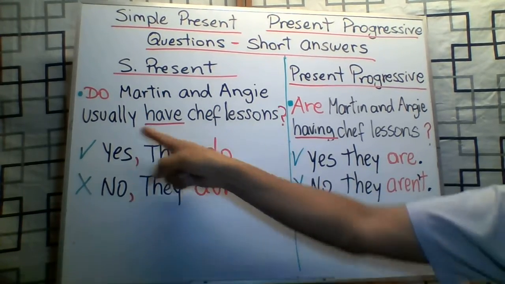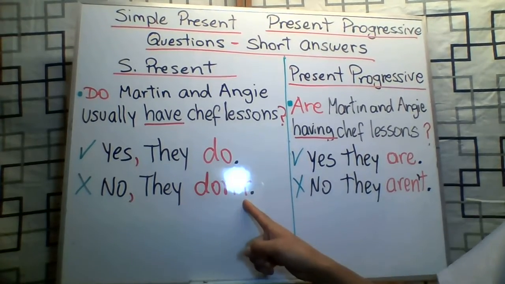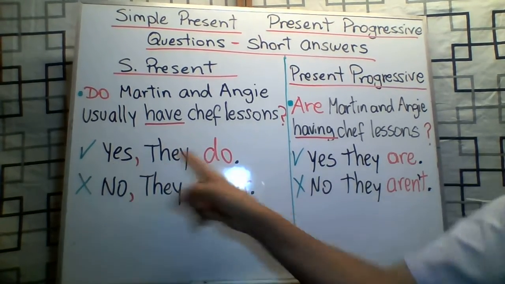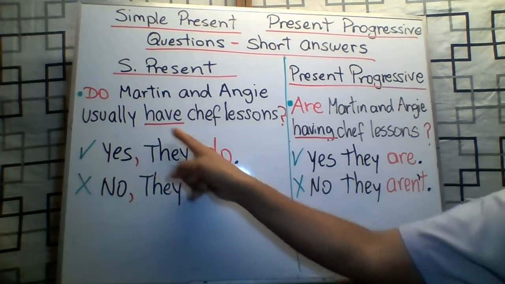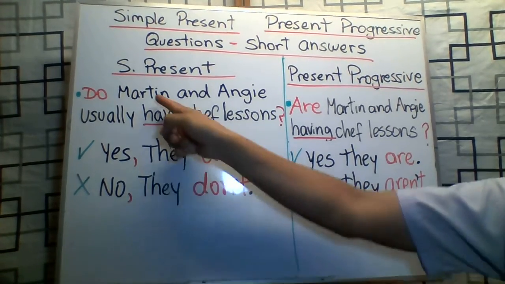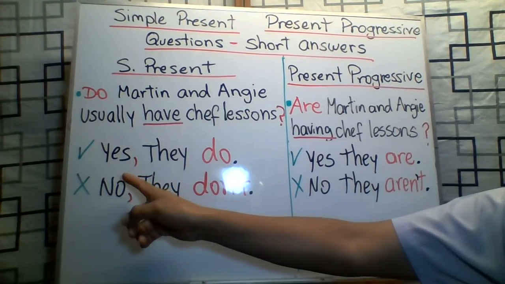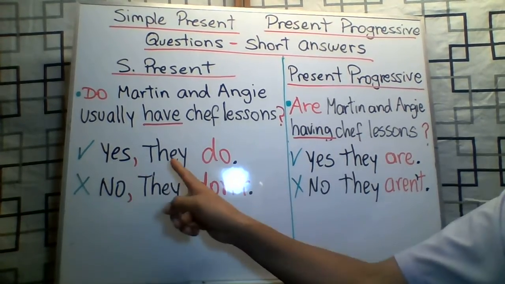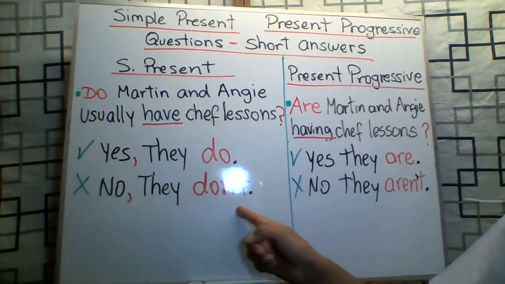Do Martin and Angie usually have chef lessons? Yes, they do. No, they don't. Notice that the auxiliary is at the end of the answers. In affirmative, do. In negative, don't. But you have to replace Martin and Angie with the subject, they. Martin and Angie, they. So the most important thing in these short answers, you have three words. Yes, the subject, and the auxiliary. No, the subject and the auxiliary in negative form.